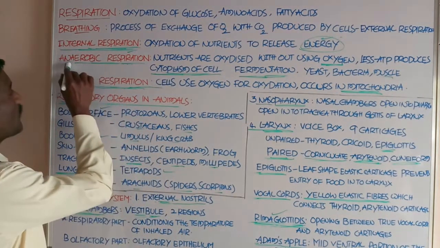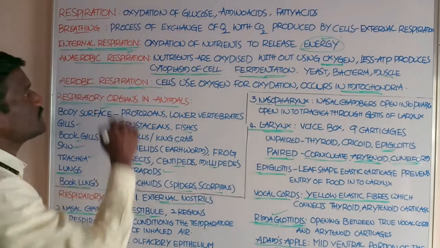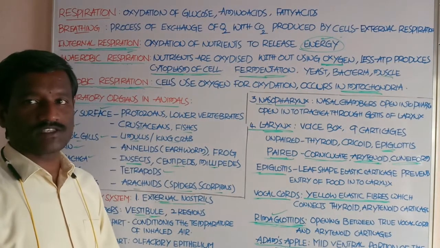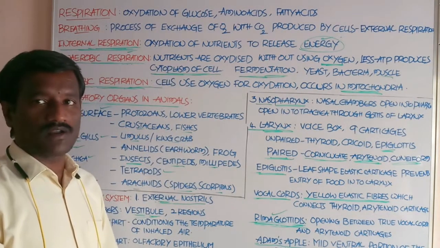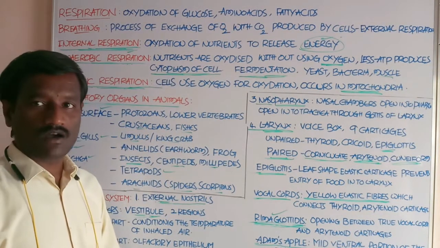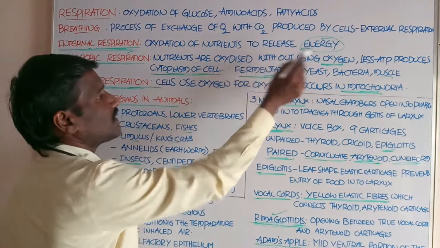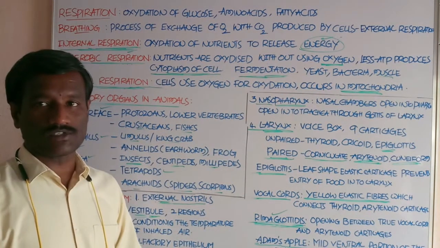Another, respiration divides into two types. Anaerobic respiration means nutrients, food particles, are oxidized without using oxygen molecules.